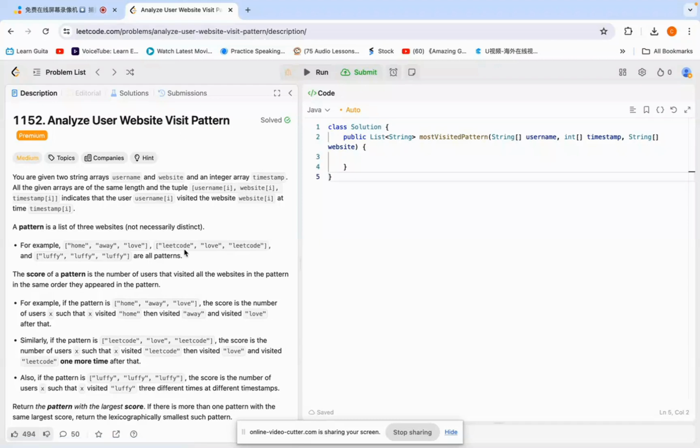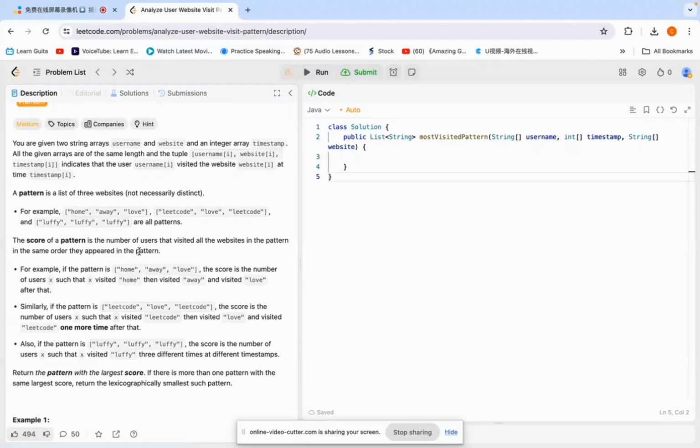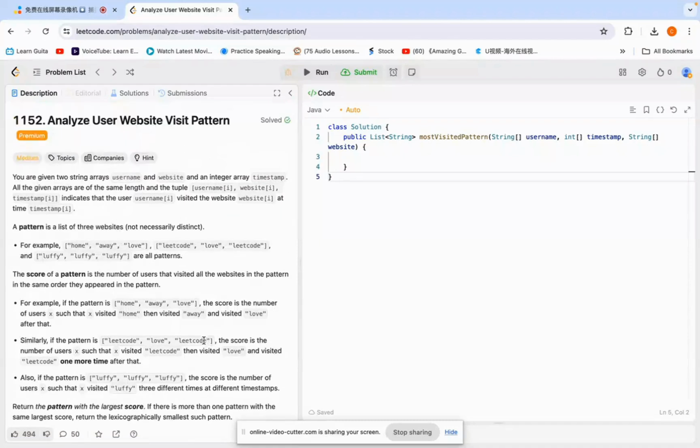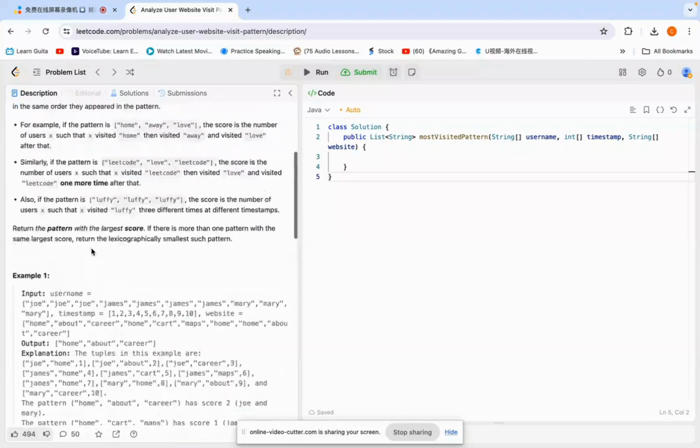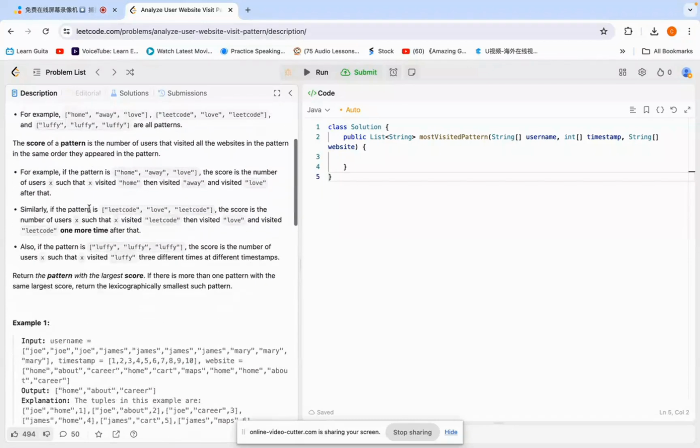And to be honest, this question is not hard to understand, but how to implement it is the challenge. To be honest, if you have an Amazon interview, you must prepare this one, and the coding is very long.